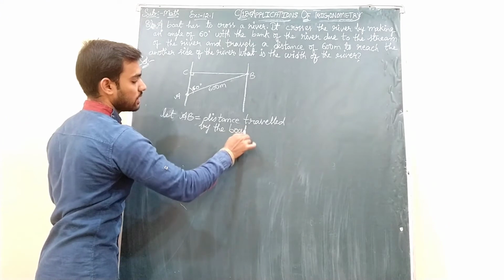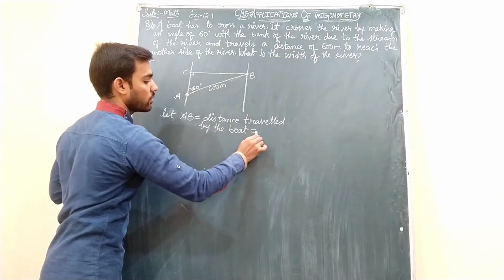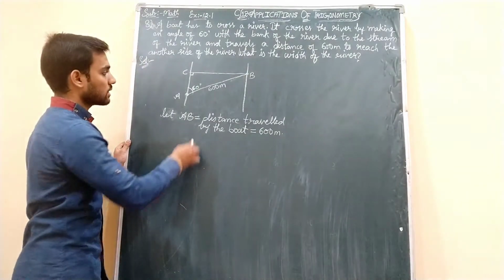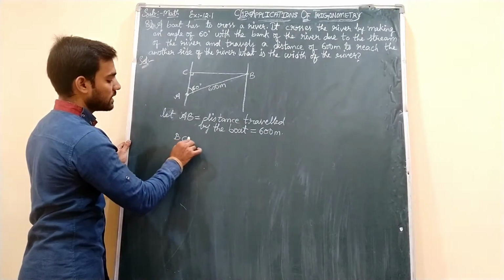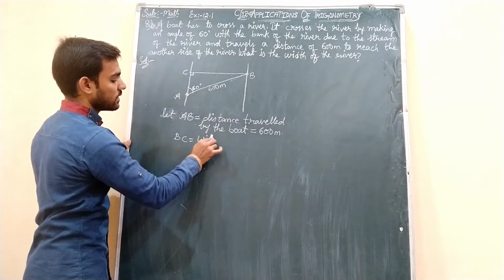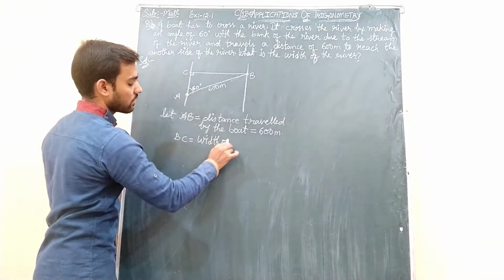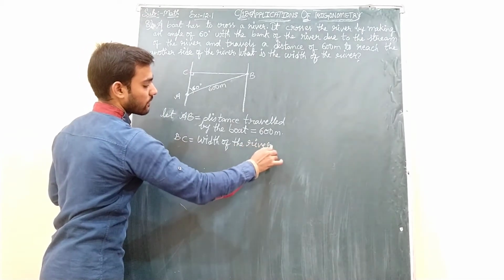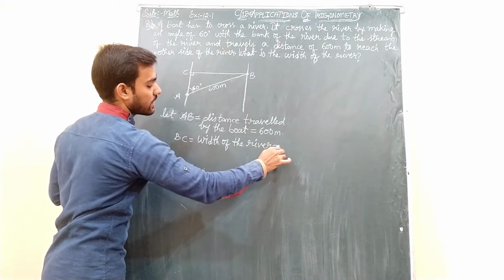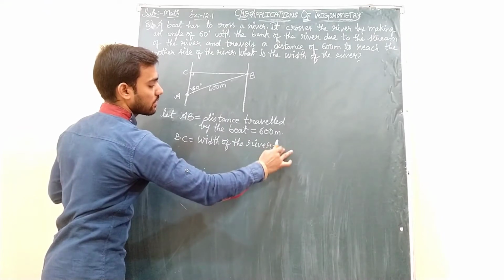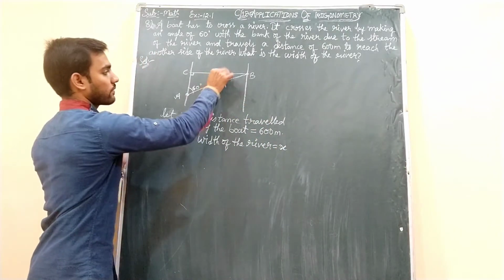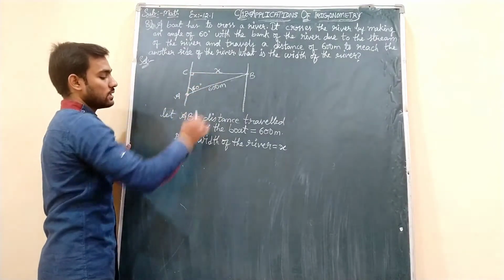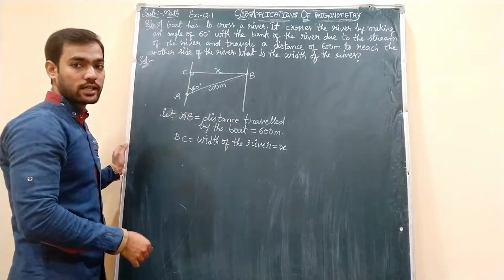Okay students, AB is the distance traveled by the boat, which is 600 meters. Now the next thing is BC. BC is the width of the river. As it is missing, I will take it as X, because AB is already given as the distance, so BC is the width of the river, that I am taking as X.